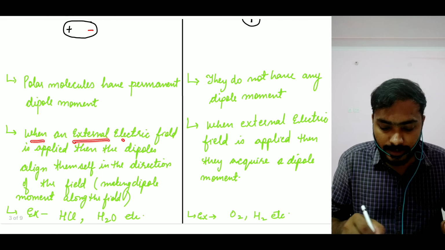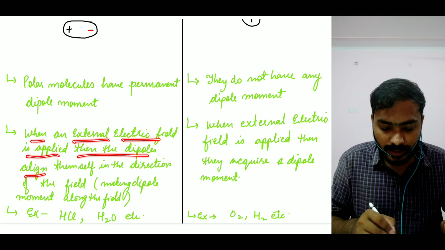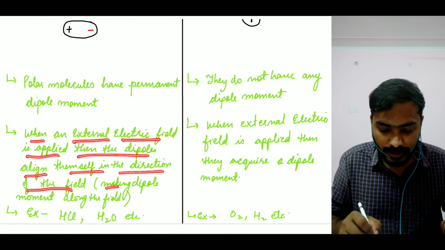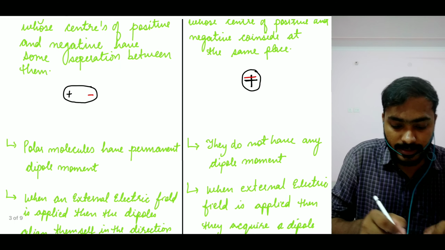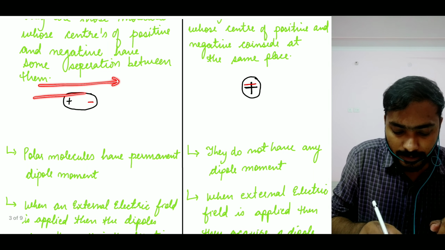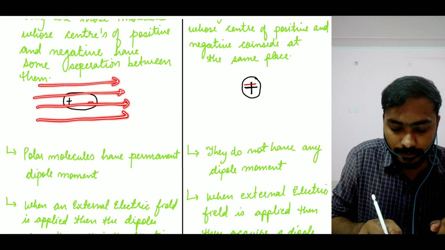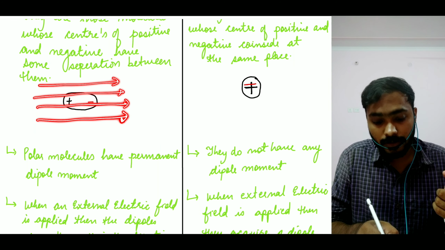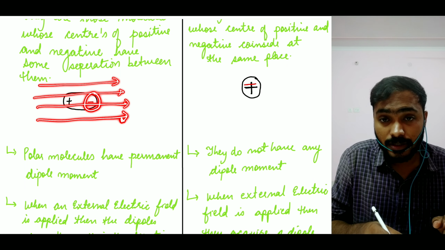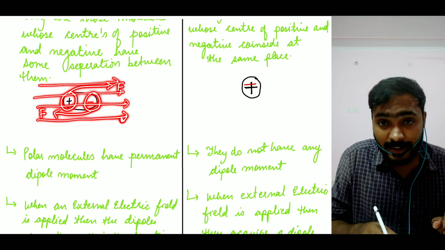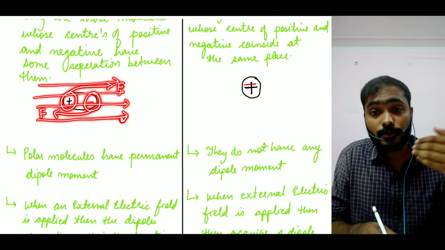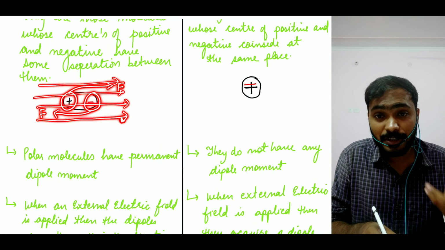When an external electric field is applied, then the dipoles align themselves in the direction of the field, making the dipole moment along the field. Now let's say I am applying some external electric field. So when I apply some external electric field to it, what is going to happen? This negative charge will experience a force in the direction opposite to that field, and this positive charge will experience a force in the direction of the field. Is that a yes or no? I hope you guys can understand.